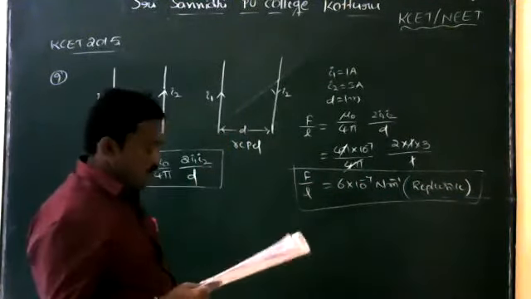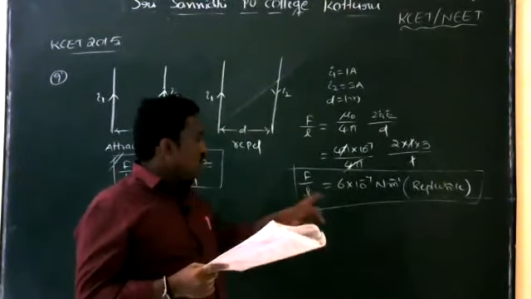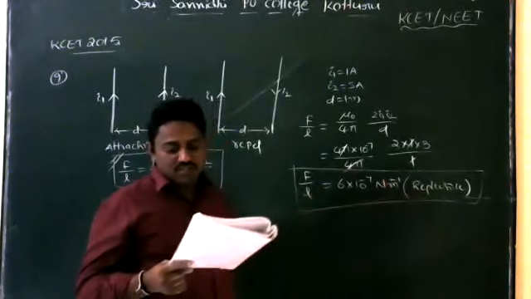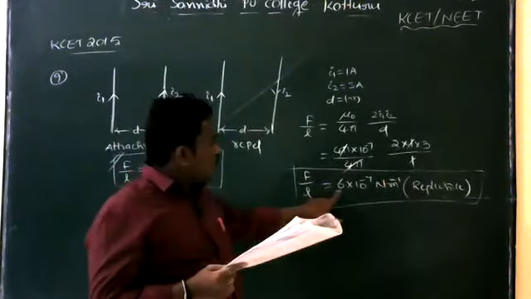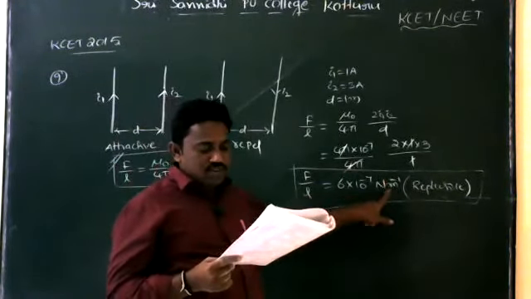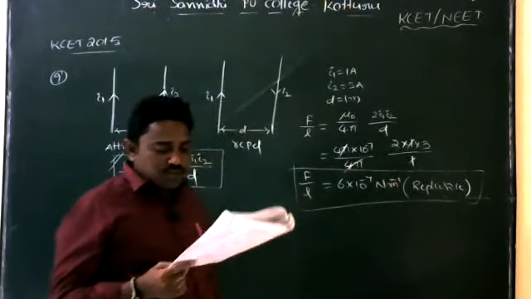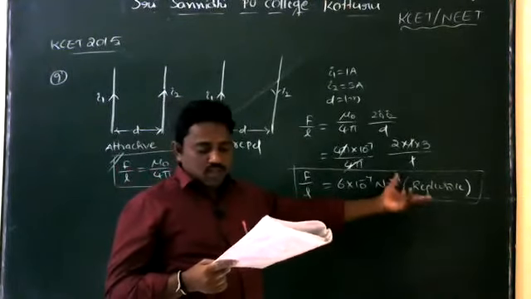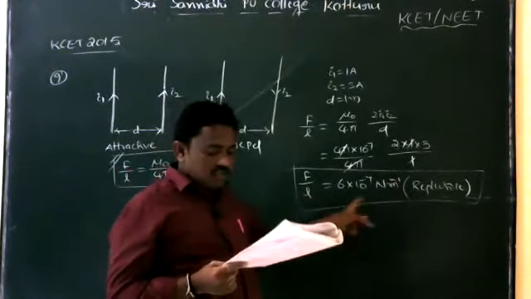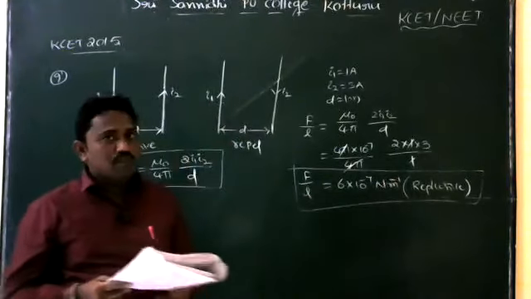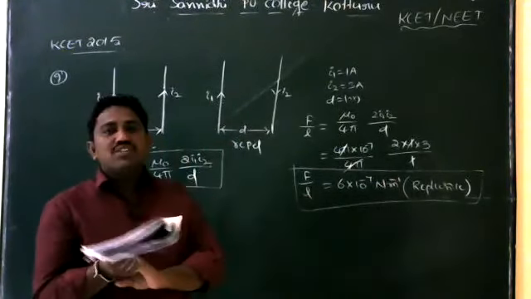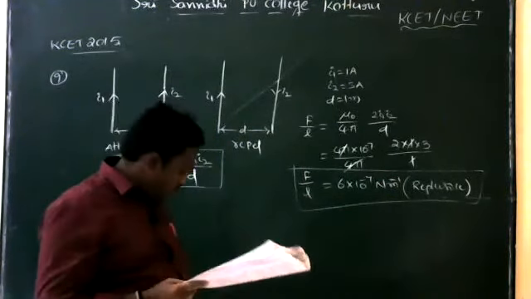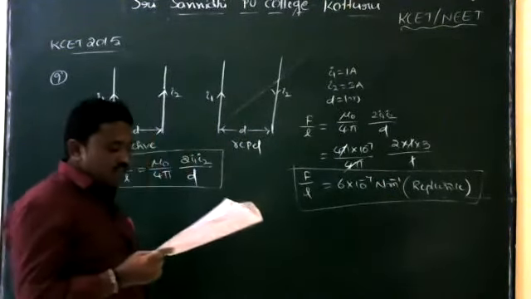Now observe the options. Option A, 6 into 10 to the power minus 7 Newton per meter, but attract. That is wrong. Next B, 6 into 10 to the power minus 7 Newton per meter, attract. That is also wrong. Option C, 6 into 10 to the power minus 7 Newton per meter, repulsive. That is right. Option D, 6 into 10 to the power minus 5 Newton per meter, repulsive. So which is the right option? Option C, 6 into 10 to the power of minus 7 Newton per meter, repulsive.